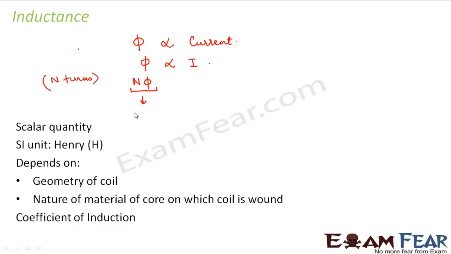That means the total flux linked with that coil, right? So the total flux will be proportional to I, or we can say that this will be equal to a constant into I. This constant of proportionality is called inductance.